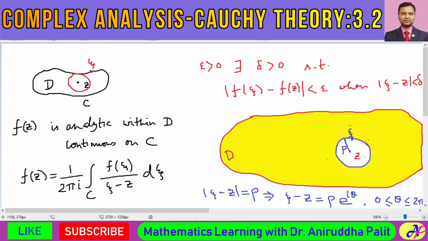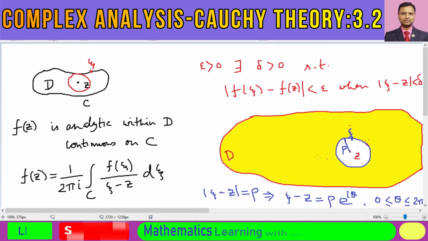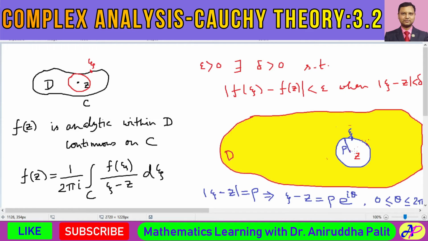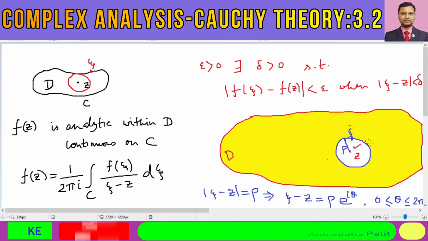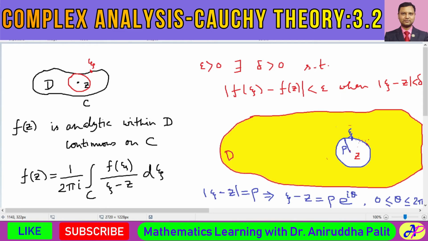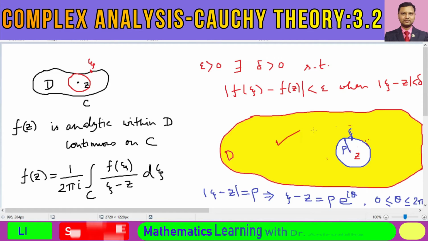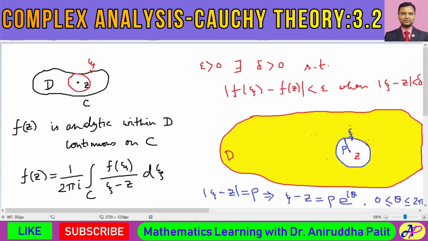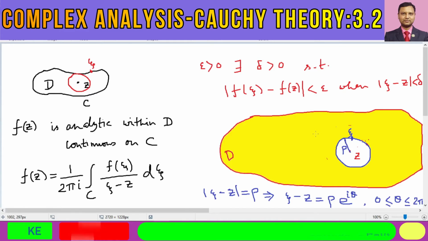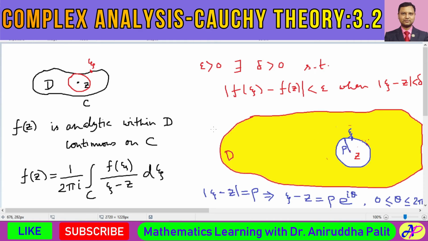Now if you apply the Cauchy integral formula on this region, z is the point, and z is any interior point. On this region, if we apply the Cauchy integral formula on a function which is analytic, which one should we consider?